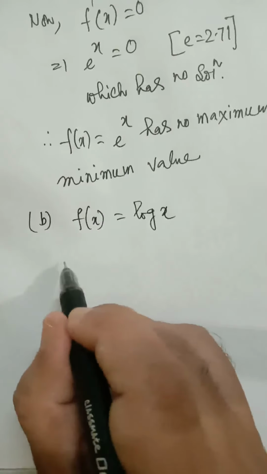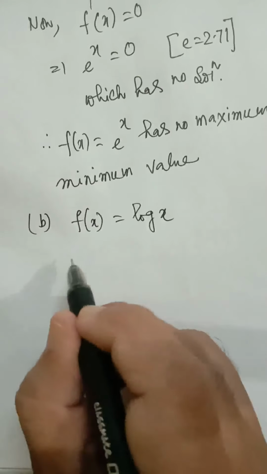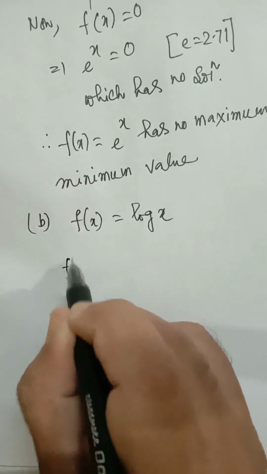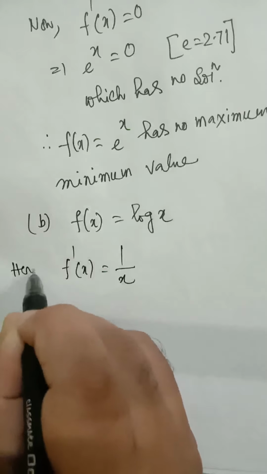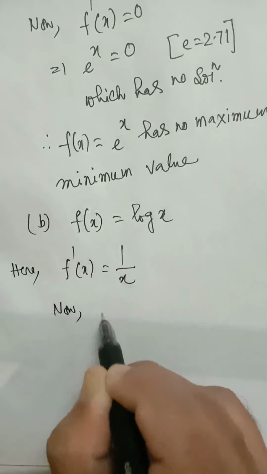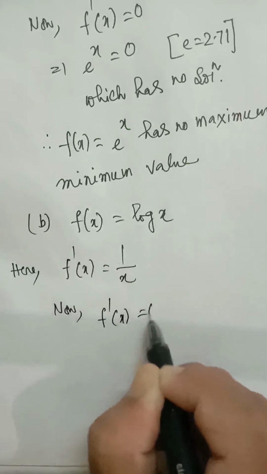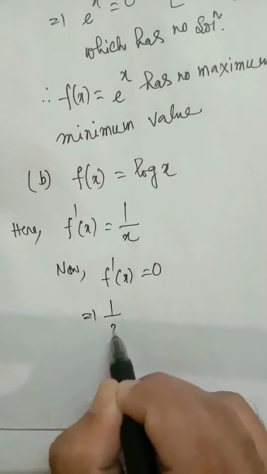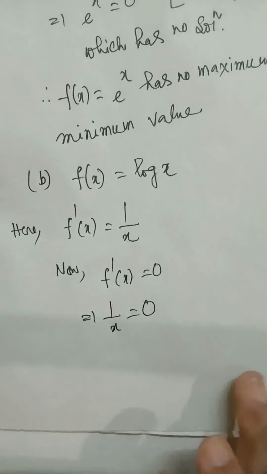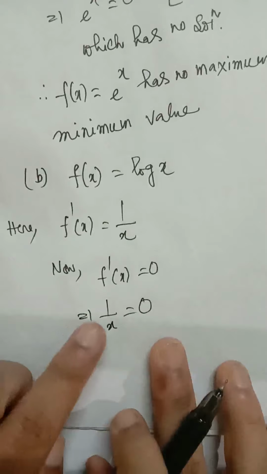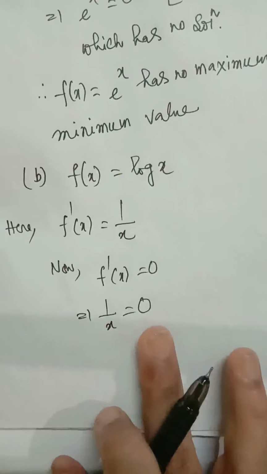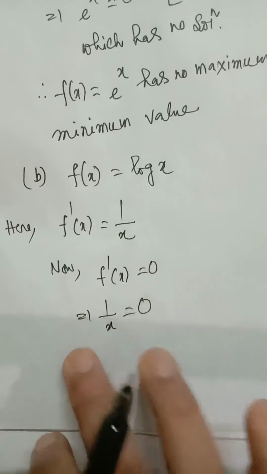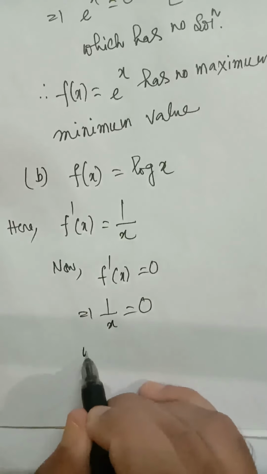Our next function is f(x) equal to log x. Now you can see f dash x equal to 1 by x. Here f dash x equal to 0 means 1 by x equal to 0, and you can see there is no value of x for which 1 by x equal to 0. There is no finite value of x for which 1 by x equal to 0, meaning x is undefined, which has no solution.